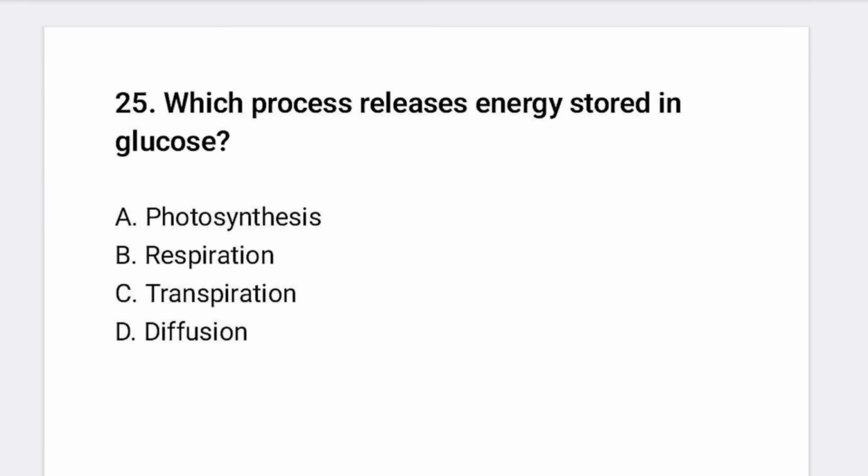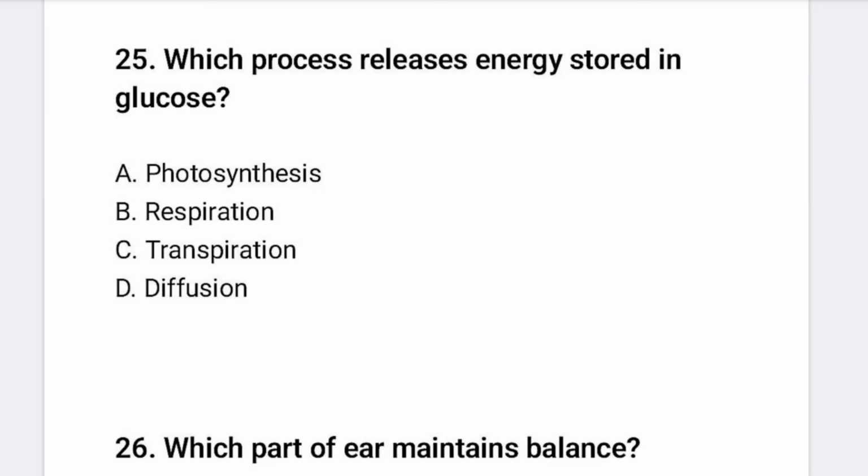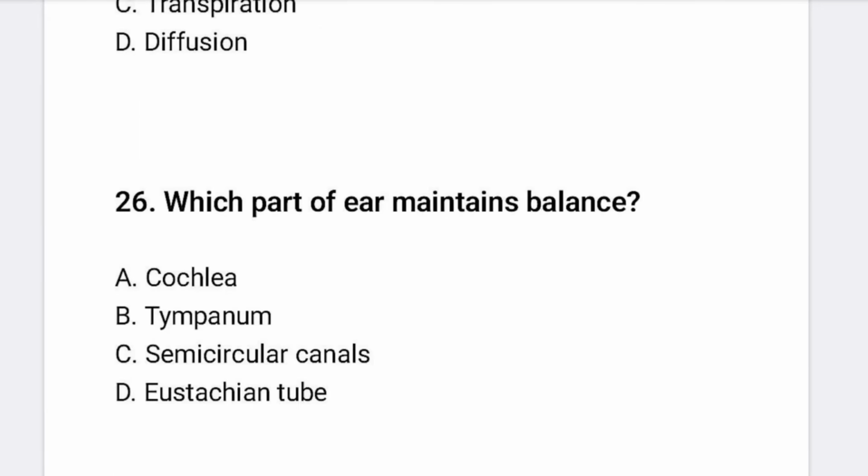Another, which process releases energy stored in glucose? So it is respiration. That is the process that uses glucose.